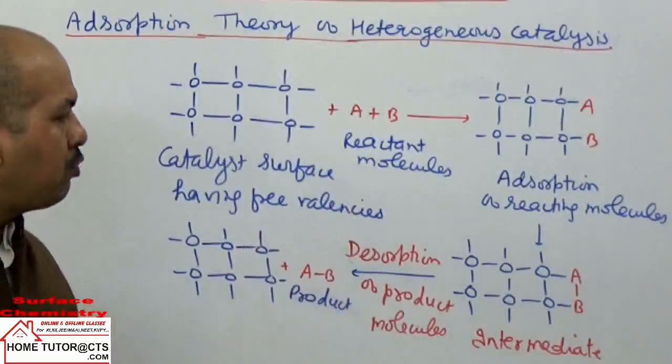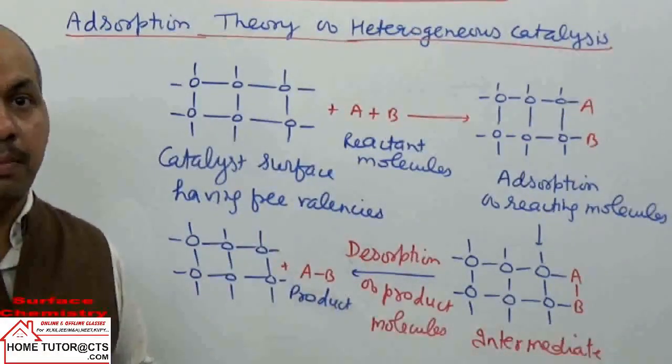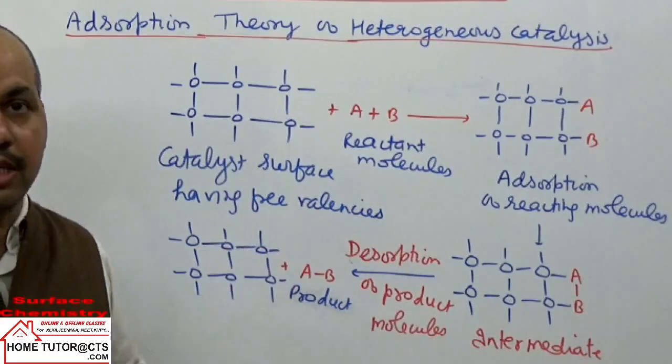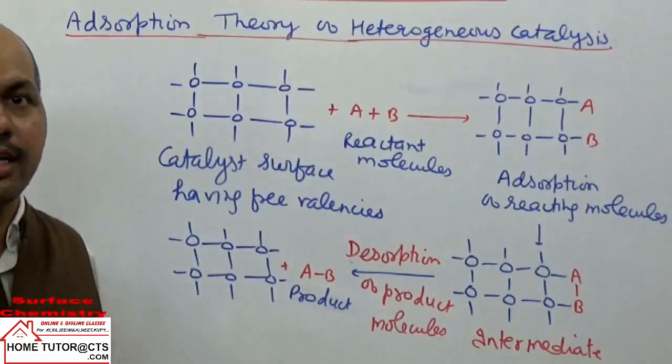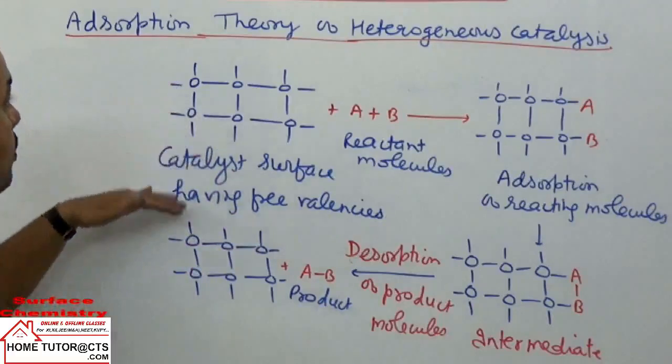So you can see at the end of the reaction they remain unchanged quantitatively, chemically, without chemical reaction. So what happens? A small amount of catalyst is sufficient to catalyze a large amount of reactants. Okay, so that is the theory of this adsorption.